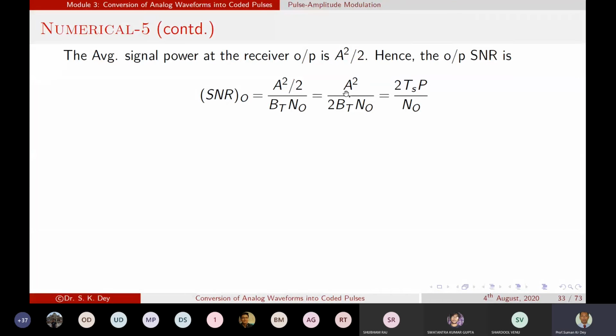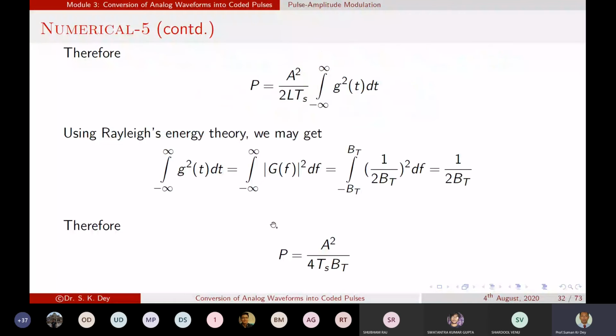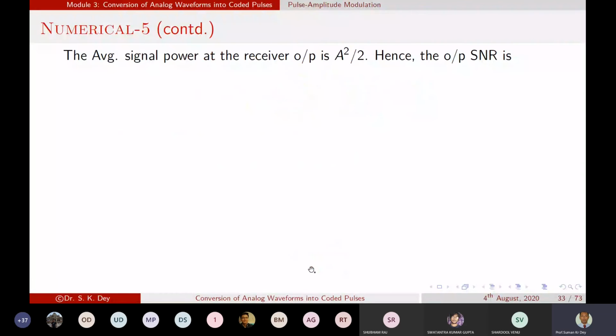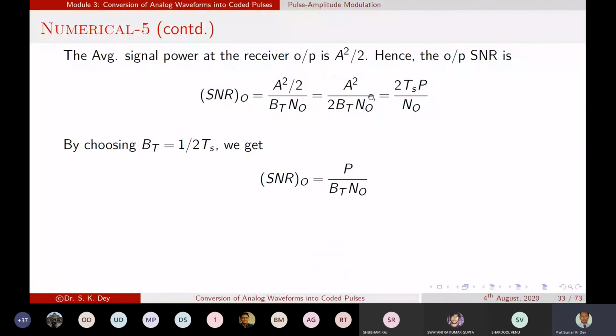If we replace the A square bt from the previous equation, A square by bt equal to 4 pts, then these two will cancel, so we get 2 pts by n naught.